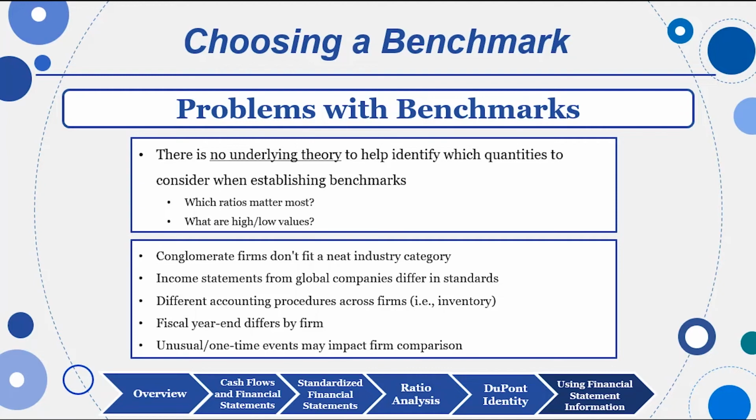Well, like I said, conglomerates are very, very different, a mix of different companies, and they don't fit any neat industry category. Income statements from global companies differ in regard to their standards. They have international financial standards, whereas we may have U.S. financial standards set by the FASB. Different year-ends, too. I ran into a company once that had a fiscal year-end in October, and that may make a difference. Most companies' fiscal year ends in December. Some end in June. So you have to be careful with using some of these benchmarks.